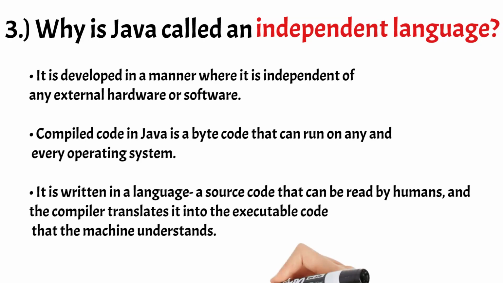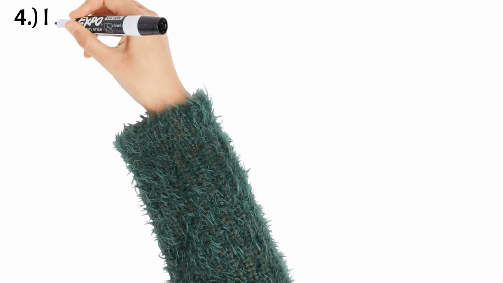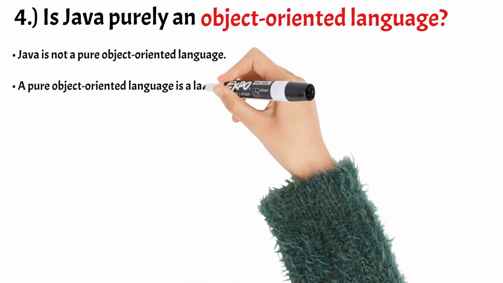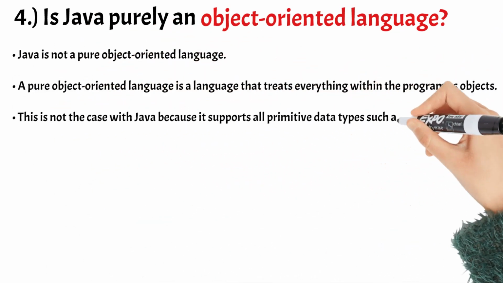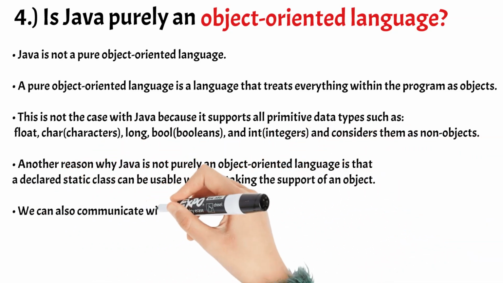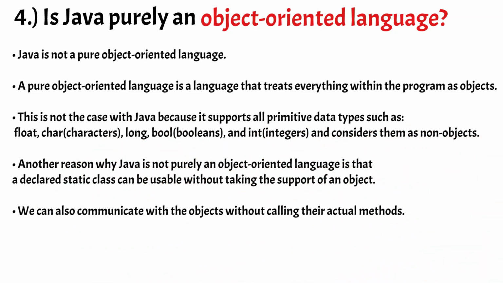Number 4. Is Java purely an object-oriented language? No, Java is not a pure object-oriented language. A pure object-oriented language is a language that treats everything within the program as objects. This is not the case with Java because it supports all primitive data types such as float, characters, long, booleans, and integers and considers them as non-objects.